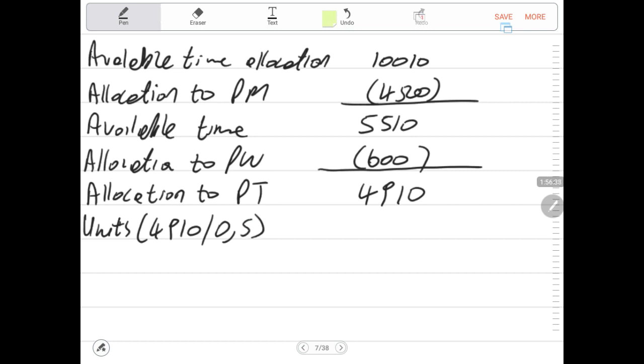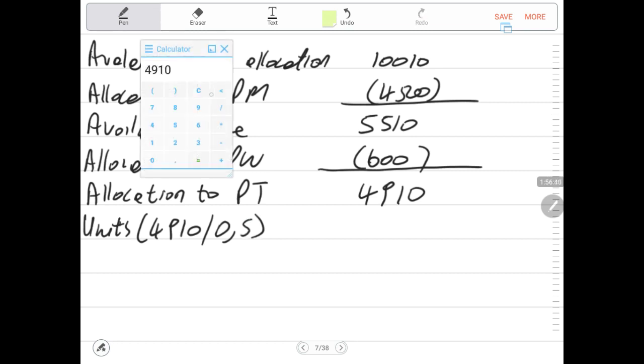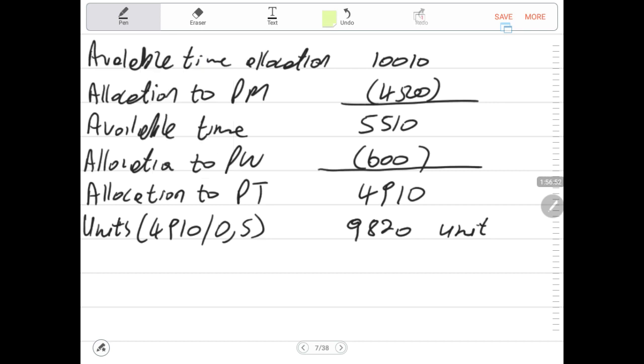4,910 hours is what is available, so we need to know how many can be produced. 0.5 is the equivalent time in hours. Divide by 0.5, that means they can only produce 9,820 units, not 12,000, because they are ranked last and the available time was less than the required testing time to produce and test 12,000 units.